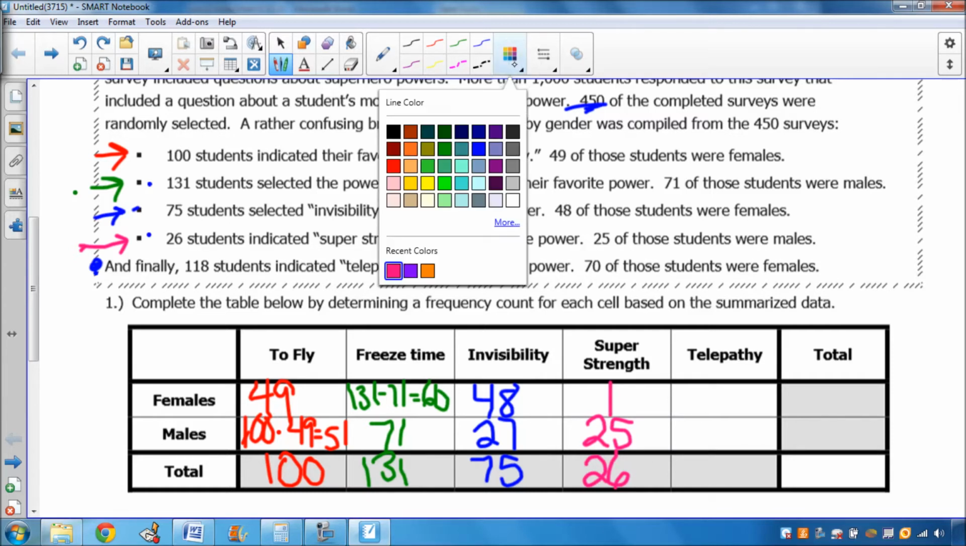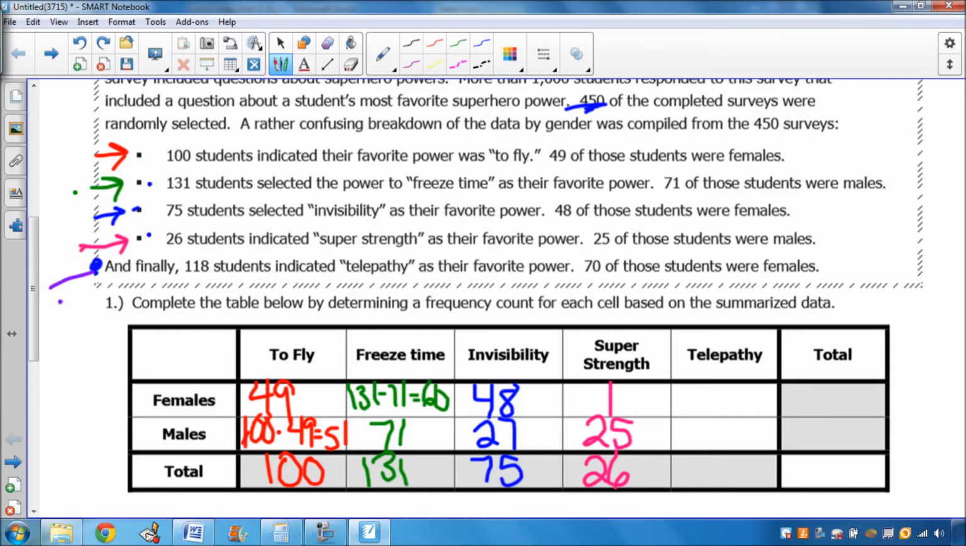And then our last piece of information we have here is 118 students indicated telepathy as their favorite power. So I'm going to put 118 right here, and 70 of those students were females, so I can put 70 right here, and then just do 118 minus 70, which gives me 48 students right here were males that chose telepathy as their favorite superpower.